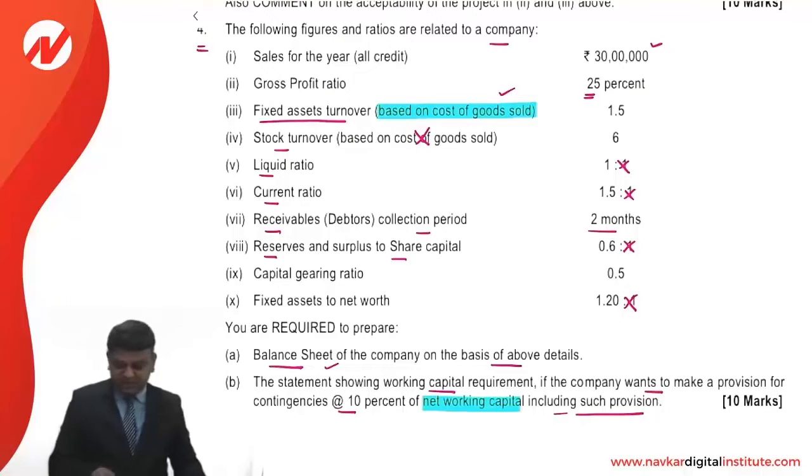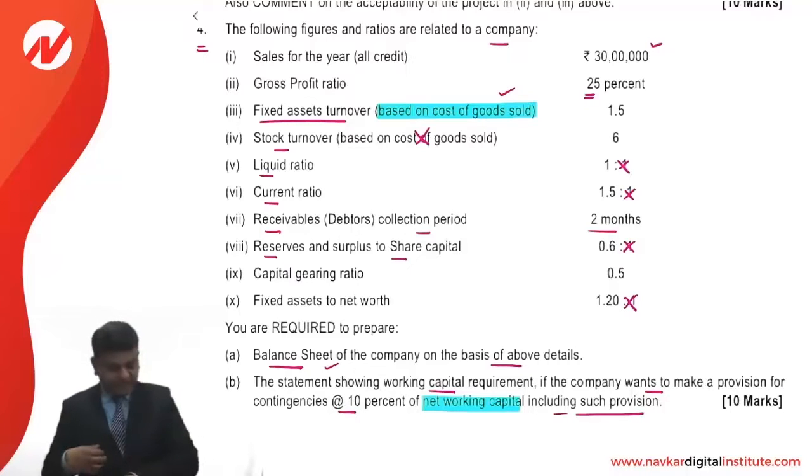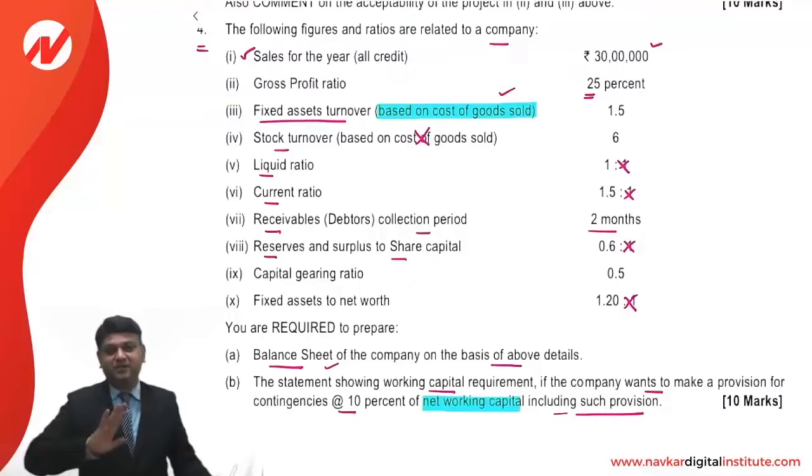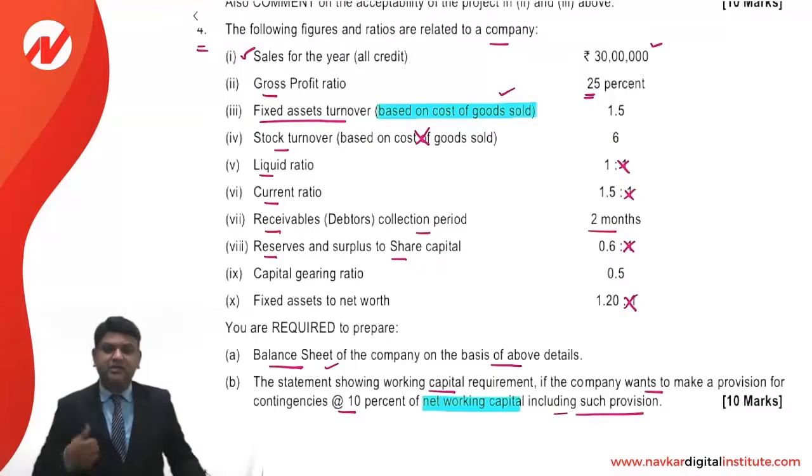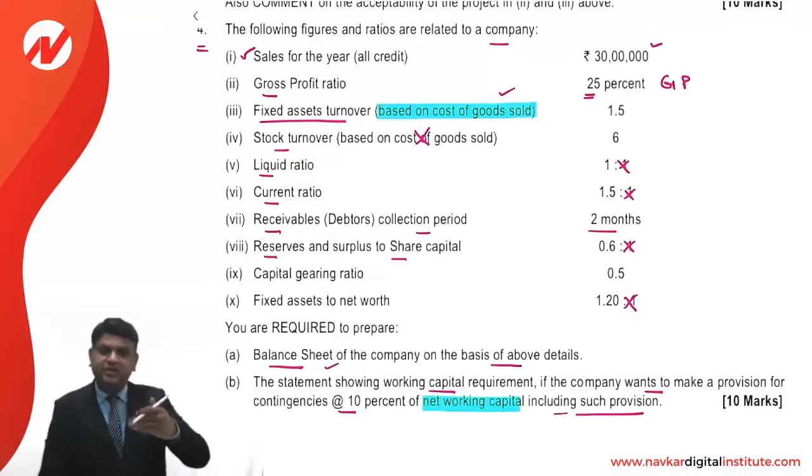Dear students, in case of ratio analysis questions, my suggestion is that first of all you see which values are given in the entire question. Always focus on which ratio this value can be used in. Then you take that ratio and start with the working. We understand that the GP ratio is gross profit divided by sales into 100. Sales we have, GP ratio we have, so we can compute GP, which is 25% of 30 lakhs. We can compute COGS, which is sales minus GP.